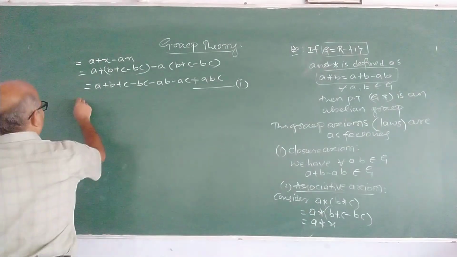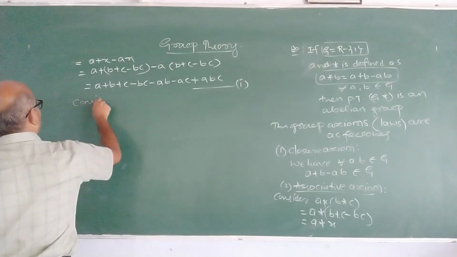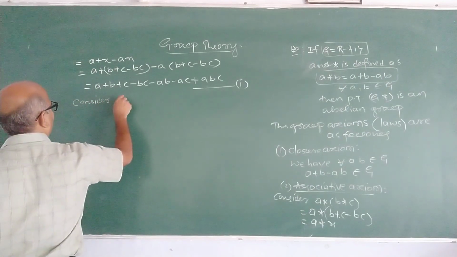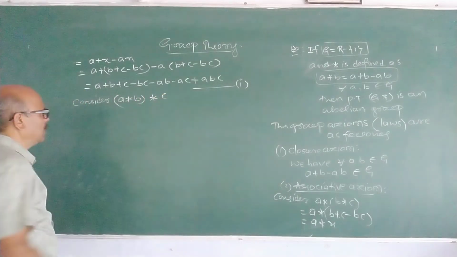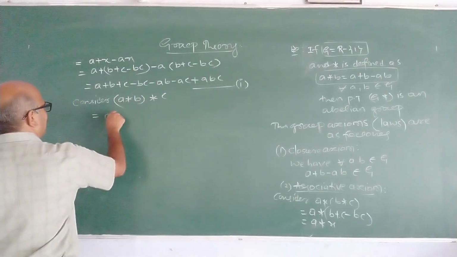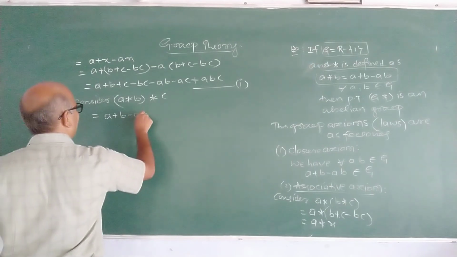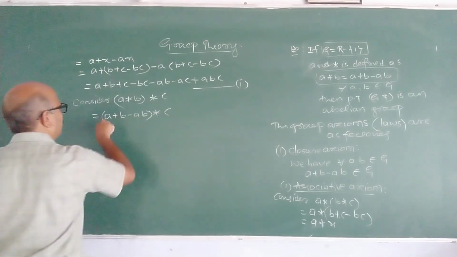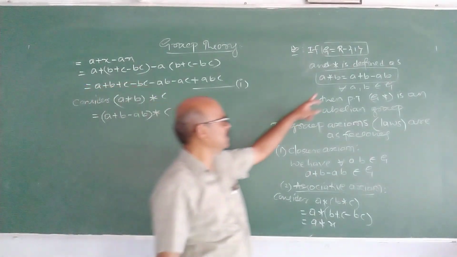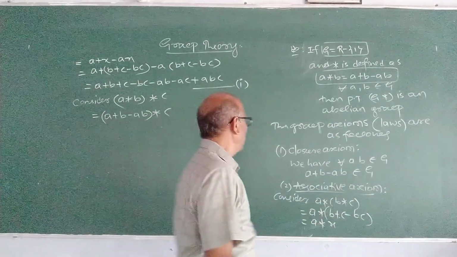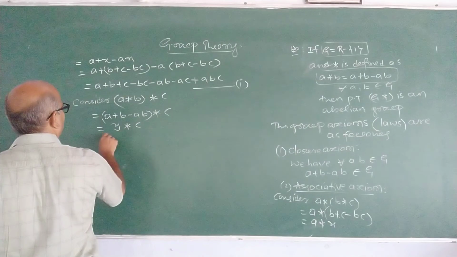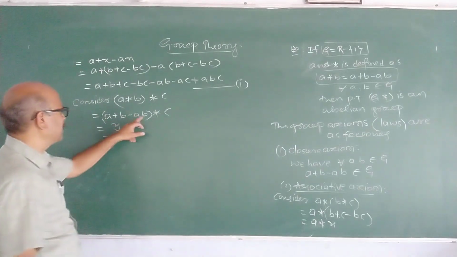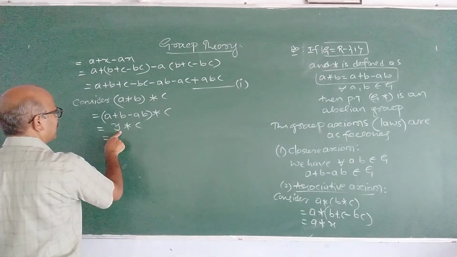Now consider (A star B) star C. What is A star B? It is A plus B minus AB, star C, because A star B is this. So it is Y star C. I take A plus B minus AB as Y. What is Y star C?